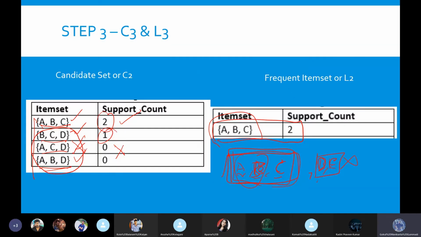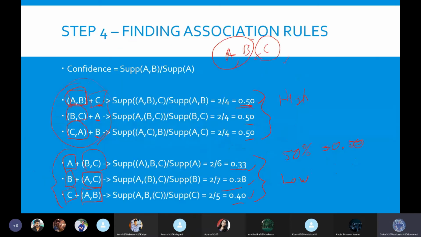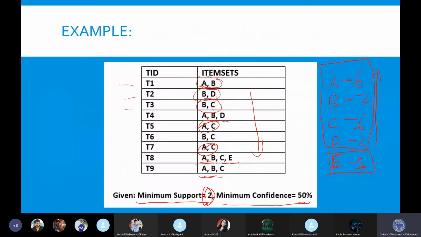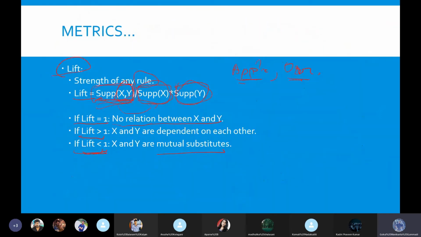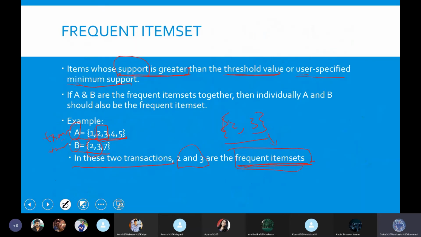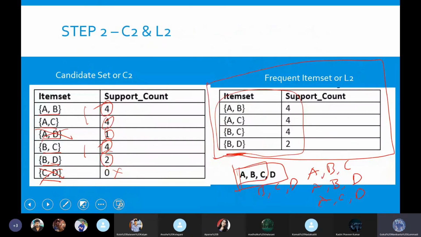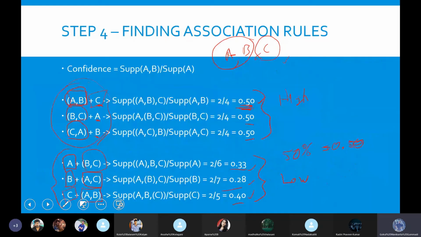Here we have not calculated the lift value yet. We can even calculate the lift value. As we have already said, the formula of lift is the support of two things together divided by the support of one into the other. So let's calculate for this transaction, A, B and C happening together.